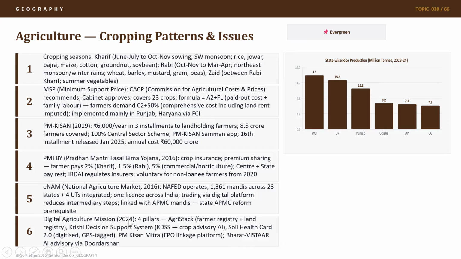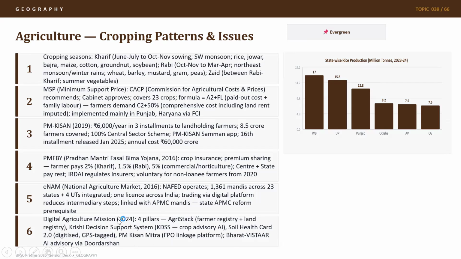The Digital Agriculture Mission has four pillars, and was launched in 2024. It has AgriStack, which has the farm registry, farmer registry, and basically the farm registry is the land registry. On top of that, you have the crop registry. So there are three major pillars of AgriStack: farm, farmer, and crop registries, one on top of the other. We also have Krishi DSS, which is a decision support system for farmers, with crop advisory through AI. Then there is Soil Health Card 2.0, which is digitized and GPS tagged. We also have PM Kisan Mitra, which is an FPO linkage platform.